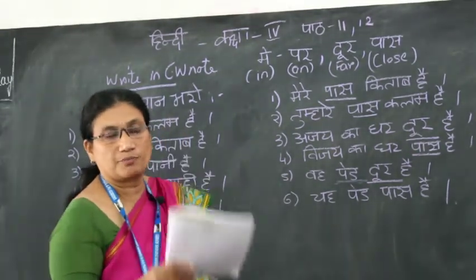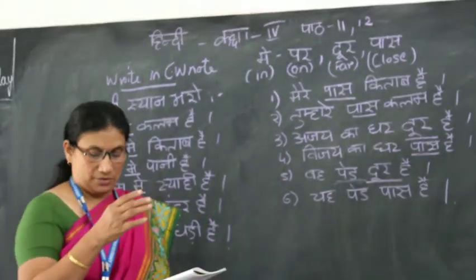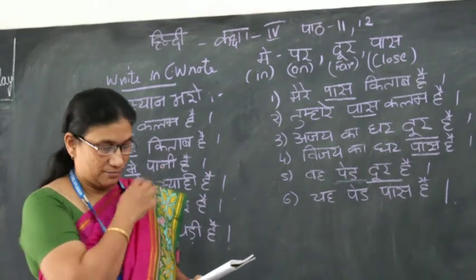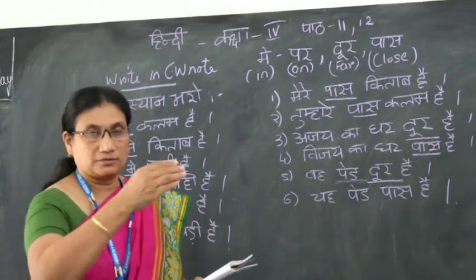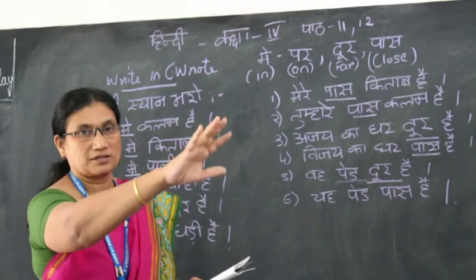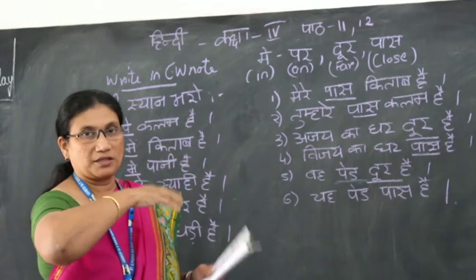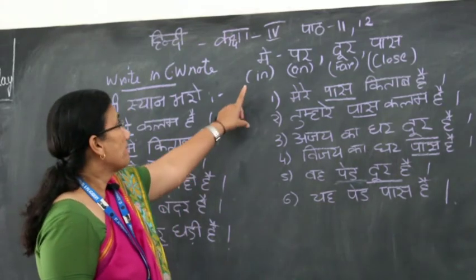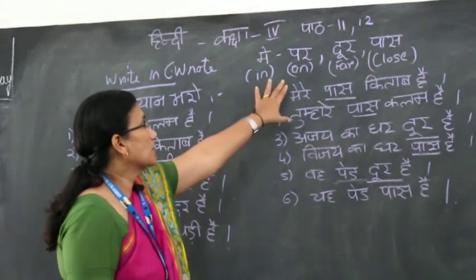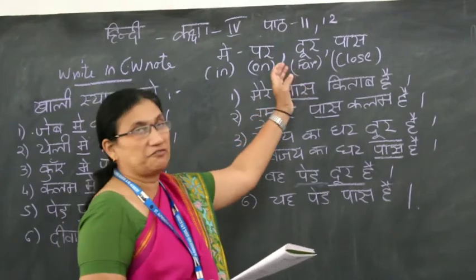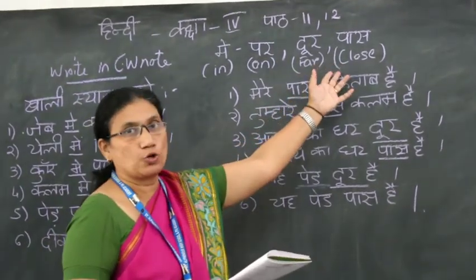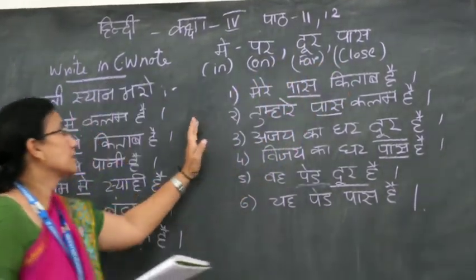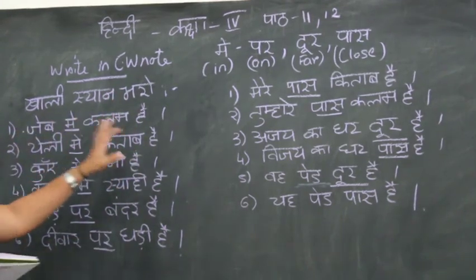Things which you see far away are called far. They are at a longer distance. And when you see things close by, they look big. It's at a shorter distance. So मैं means in, पर means on. दूर means far, पास means close.